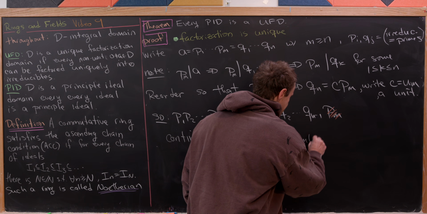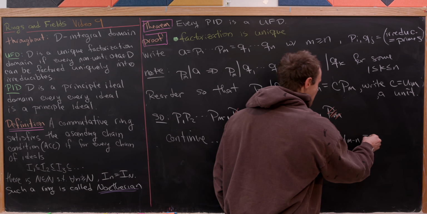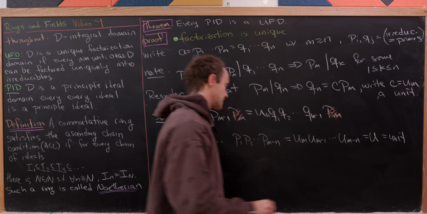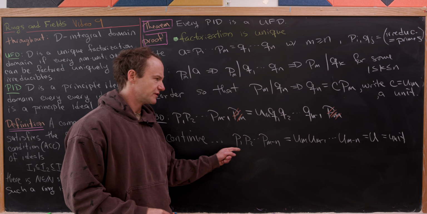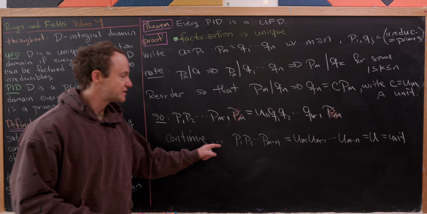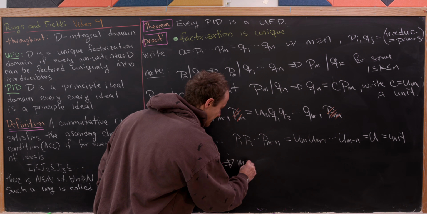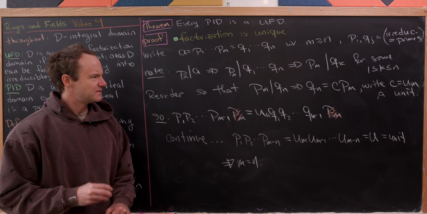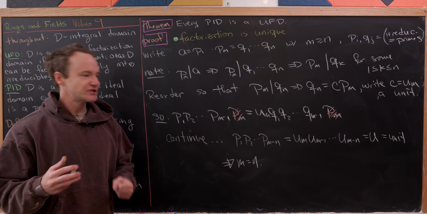U sub m times U sub m minus 1 all the way down to U sub m minus n, but that's equal to U, which is a unit because it's a product of units. But if you've got a product of irreducibles, which is a unit, well, that means that you have an empty product over here, which means there are 0 terms in this product, but 0 terms being in that product means that you have m equal to n. But that's all we need for this unique factorization to have occurred.